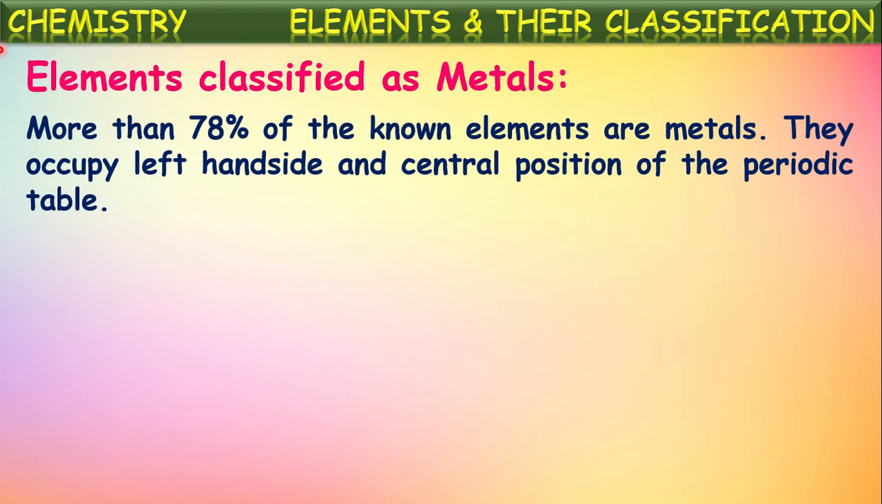Okay, actually there are 118 elements discovered so far which are arranged in the modern periodic table. We came to know about that. In that, more than 78% of the known elements are metals. So most of the known elements are metals. They occupy the left hand side and the central position of the periodic table, and at the right side there are generally non-metals. So the center position and the left hand side of the modern periodic table contain mostly metals.